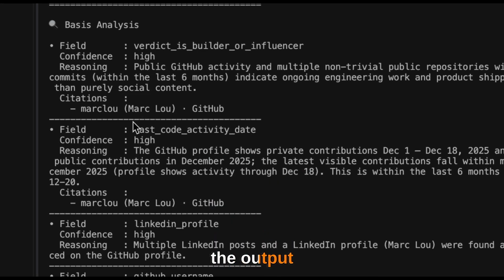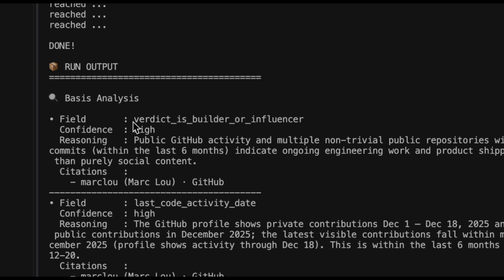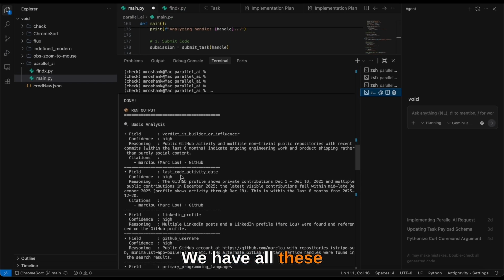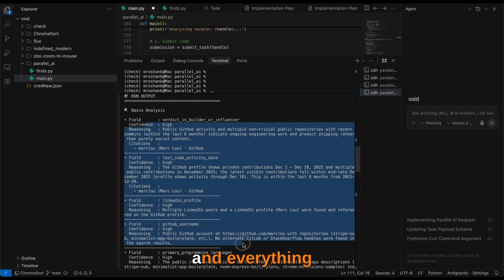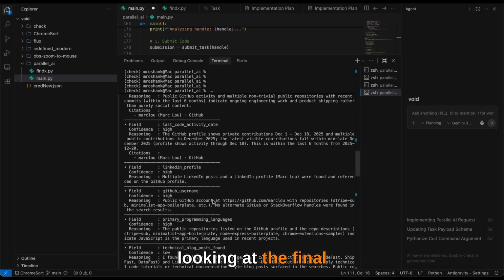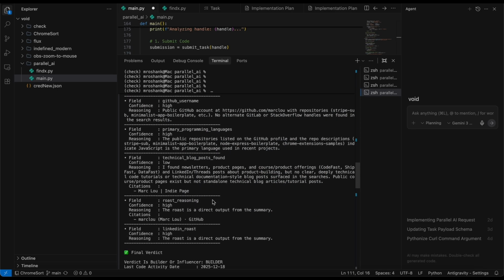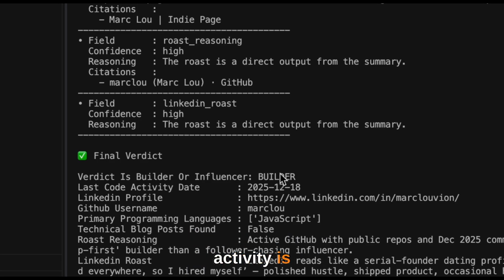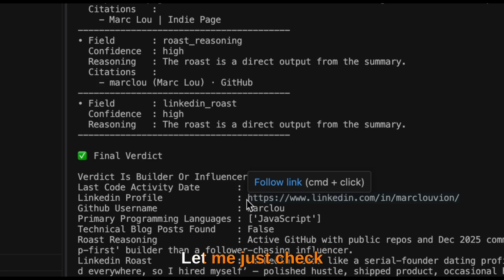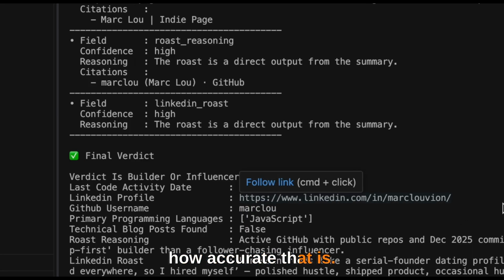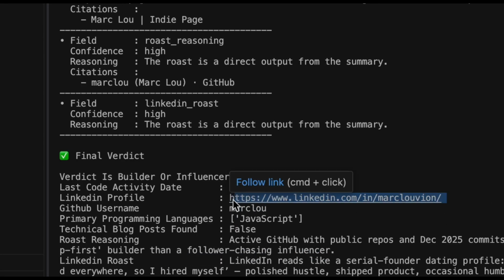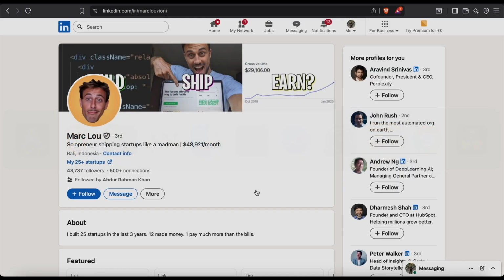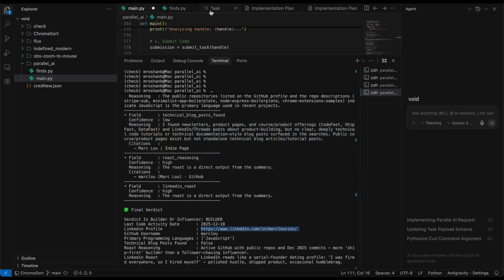So finally we got the output. Scrolling down, we have all these citations, sources, confidence level, and everything. And looking at the final verdict, okay, he's a builder. And also the last code activity is December 18. We got his LinkedIn profile. Let me just check how accurate that is. Alright, we got that right. So it's just working fine.